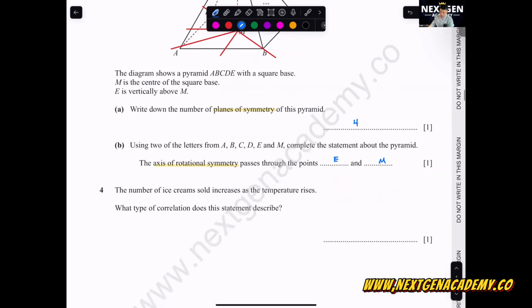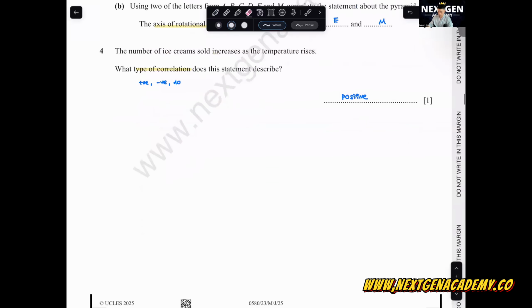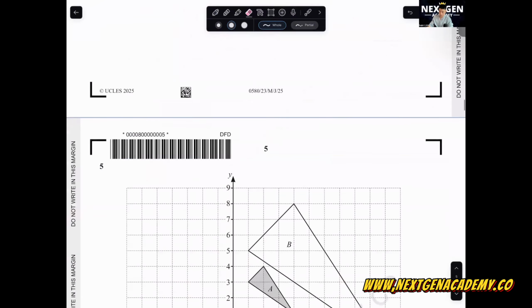Next one. The number of ice creams sold increases as the temperature rises. What type of correlation? This one, what they always test you on, you only have 3 types of correlation. You have to remember this is positive, negative, or no correlation. Don't go and write directly proportional and inversely proportional. That one will be wrong. So the answer here is positive. Positive correlation means both go up or both go down. If I write directly proportional, will it be correct? No, 0 marks. Correlation must always be positive or negative or no correlation.